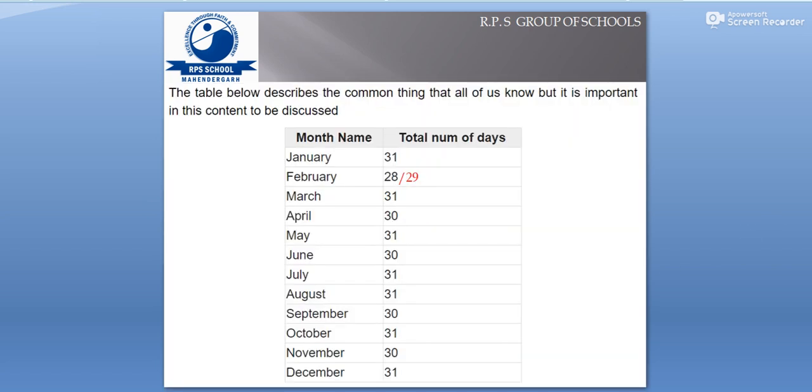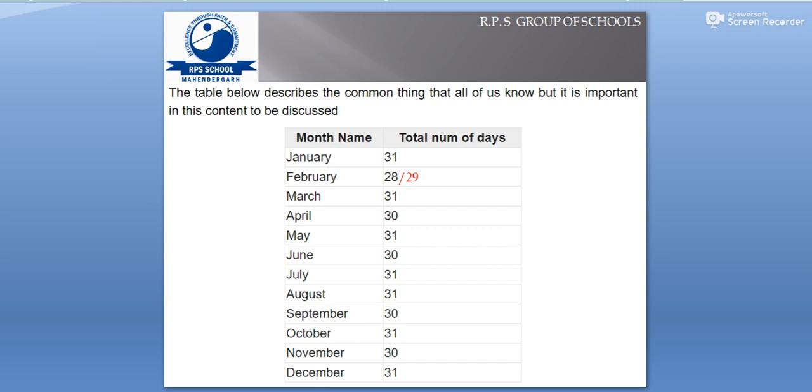So children, here we are going to see the different number of months we have in a year, and how many days each month has. The table below describes what all of us know, but it is important to be discussed in this context. January has 31 days, February has 28, and 29 in case of a leap year, and in an ordinary year we have 28 days.